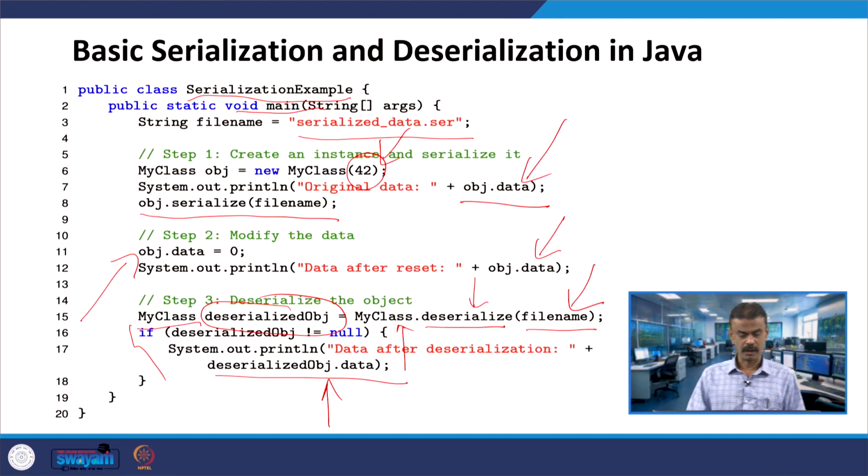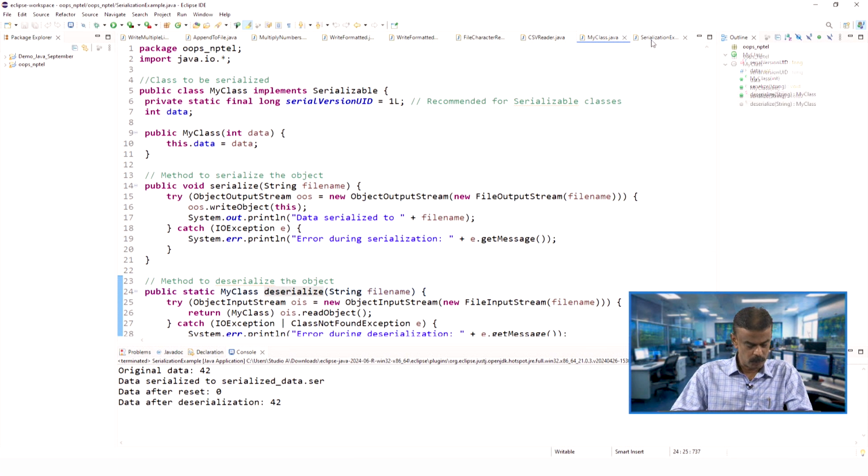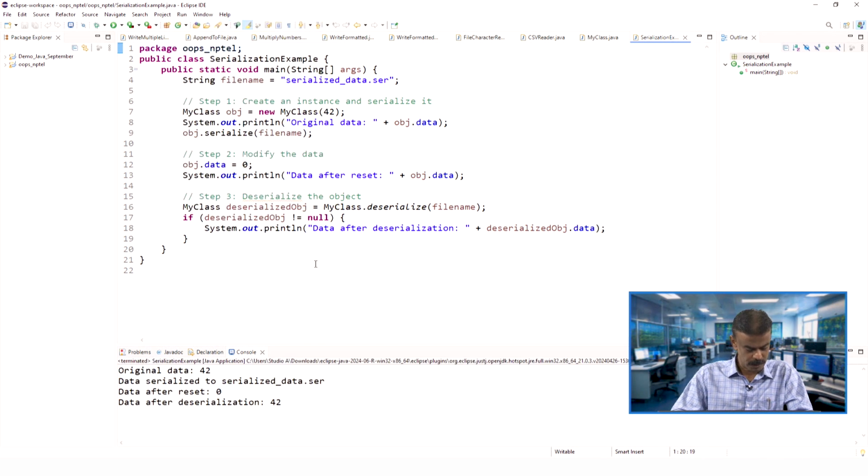So when we run the code in Java, you can see the output. Original data is 42, data serialized to serialized_data.ser, we will see the file name. Data after reset, yes, it is 0, line number 12, and then data after deserialization it is becoming 42.